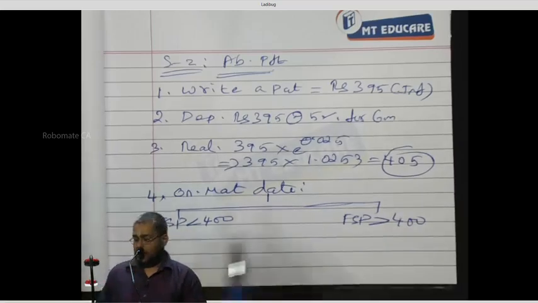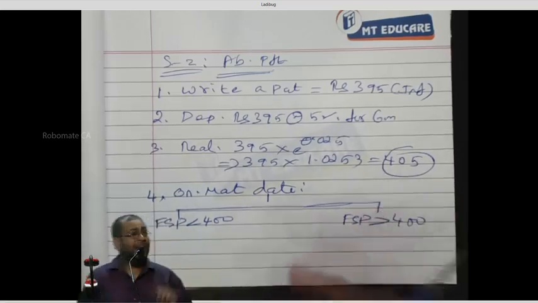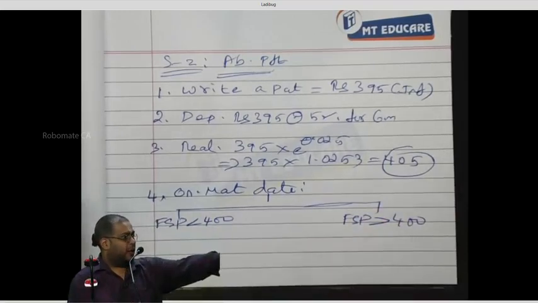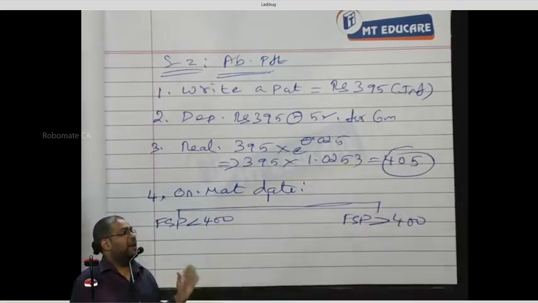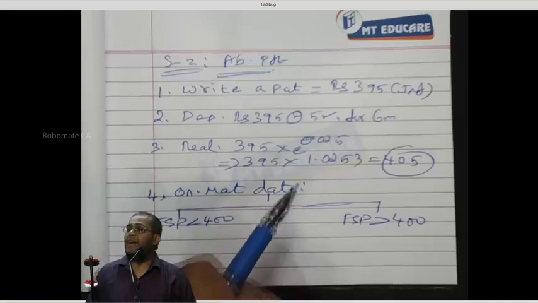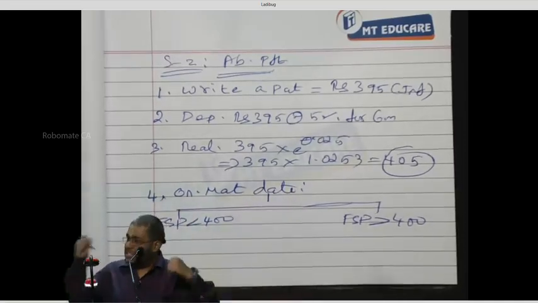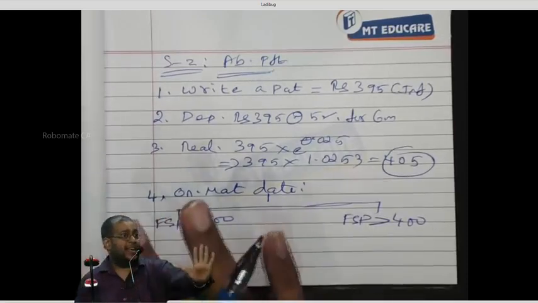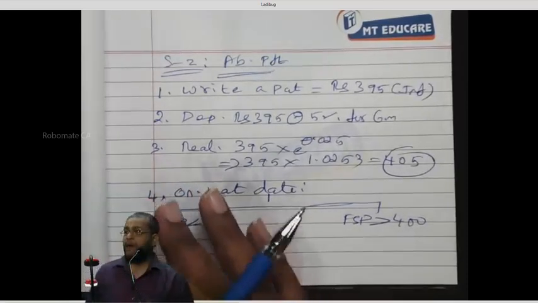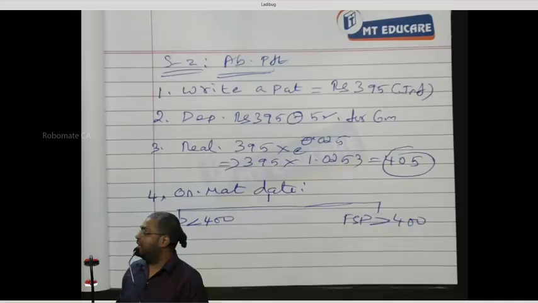Buy a share or not? How much money am I having? 405. I have 405. I pay the holder 400 rupees and buy the share from him. Yes or no? And then what do I have here? I have 1 share and 5 rupees. And if the share is even worth 0, company closed, still I make 5 rupees profit. Yes or no? Otherwise my profit is FSP plus 5 rupees. Right or not?